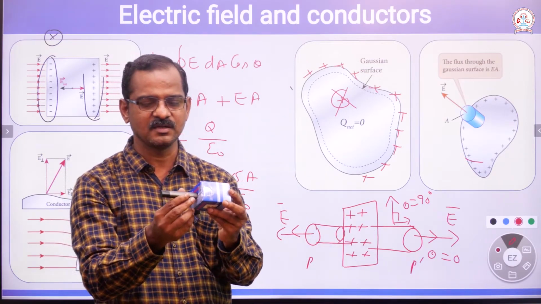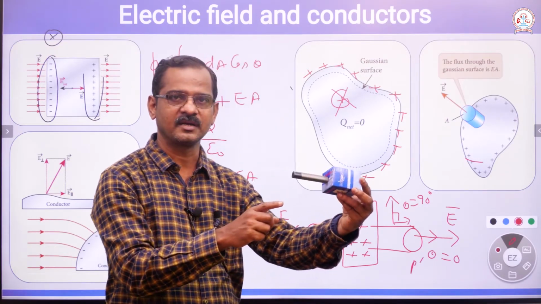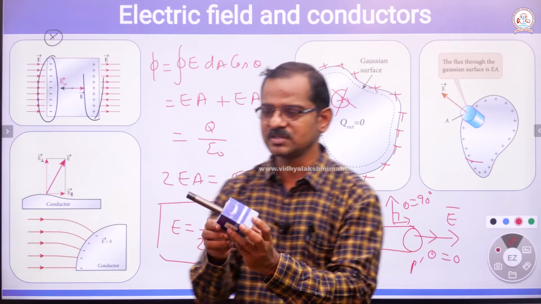A portion of the Gaussian surface is outside the conductor like this.